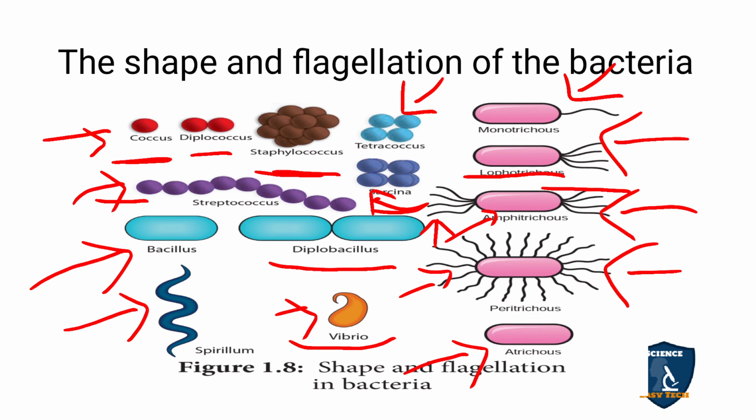So a single flagellum seen in a bacteria is called monotrichous. A bunch of flagella seen on one side of the bacteria is called Lophotrichous. Flagella seen on both sides of the bacteria is called Amphitrichous. Flagella seen throughout, surrounding the bacteria, is called peritrichous. Absence of flagella is called atrichous bacteria.